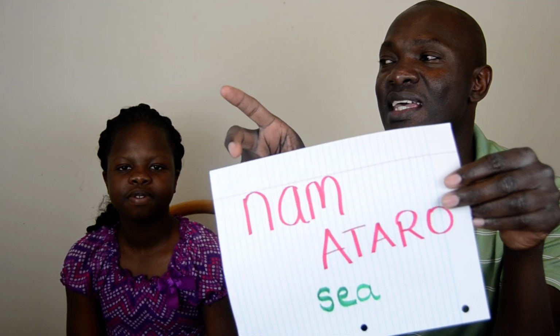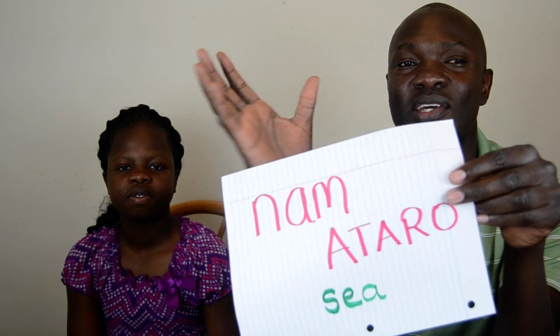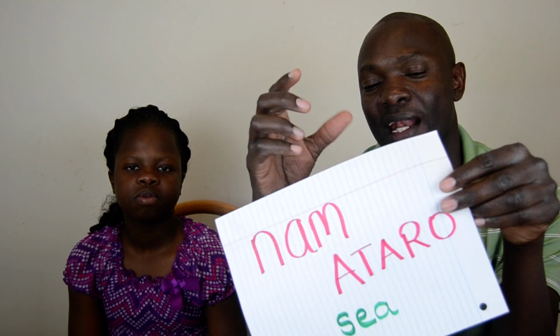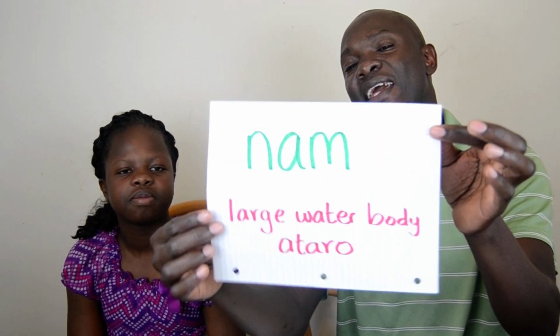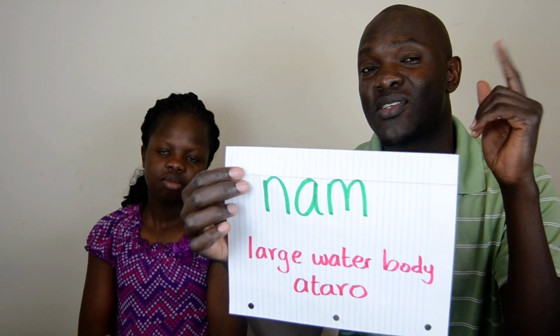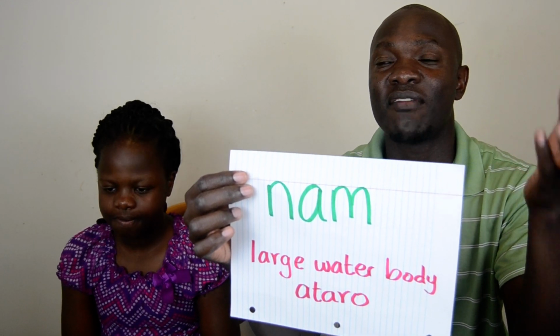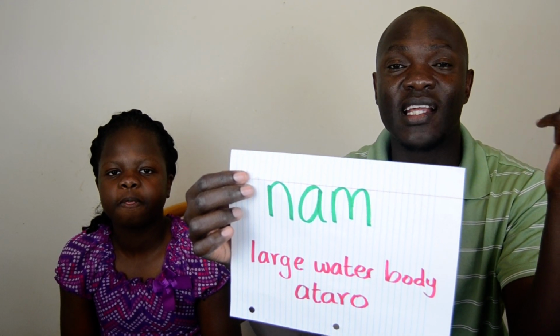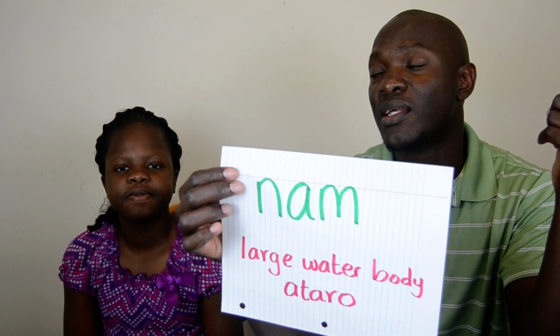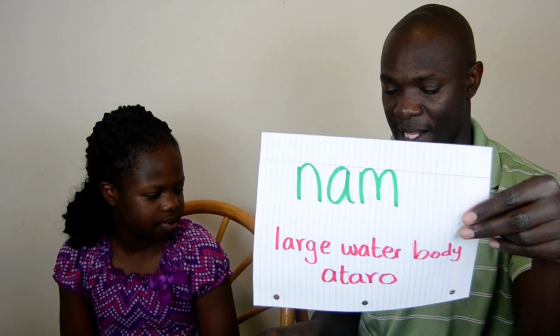So if the sea is huge and the lake is huge, they all become Nam. And Nam Otaro is the sea. So when you have a lake next to you, that is called Nam. For example, the Luos have Nam Victoria, Lake Victoria. And in Luo, it's called Nam Lolwe.